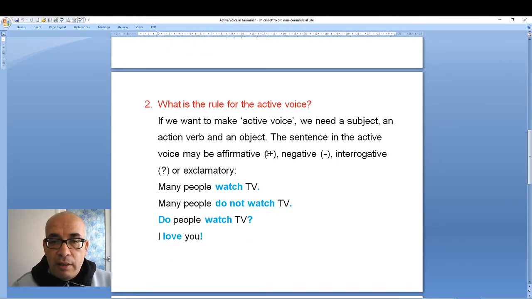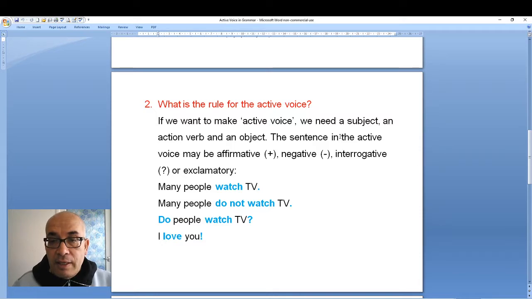What is the rule for the active voice? So what is the rule, the grammatical rule for the active voice? If we want to make active voice, we need number one, a subject, number two, an object, and number three, an action verb. So I want to make active voice. What do I need? I need an action verb, I need a subject, I need an object.